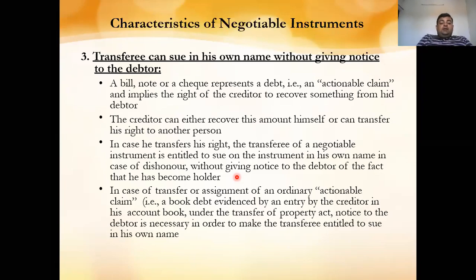Next, in case of transfer or assignment of an ordinary actionable claim, that is a book debt evidenced by an entry by the creditor in his account book under the Transfer of Property Act, notice to that debtor is necessary in order to make the transferee entitled to sue in his own name.